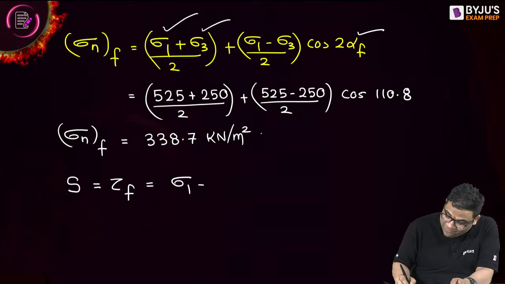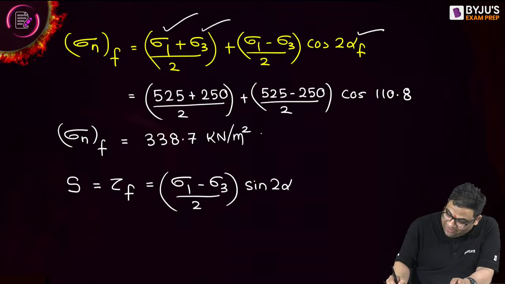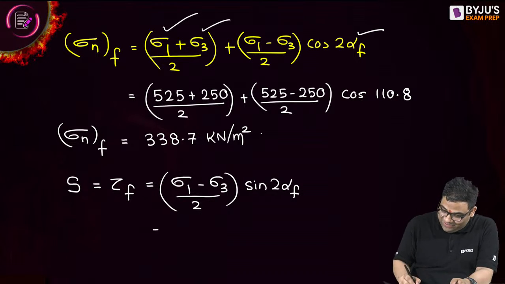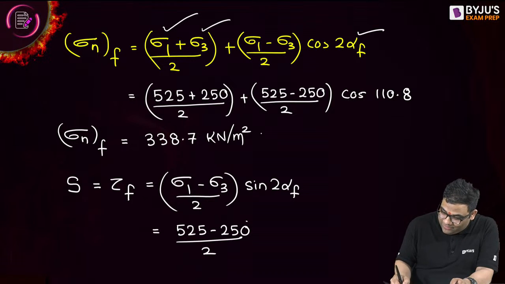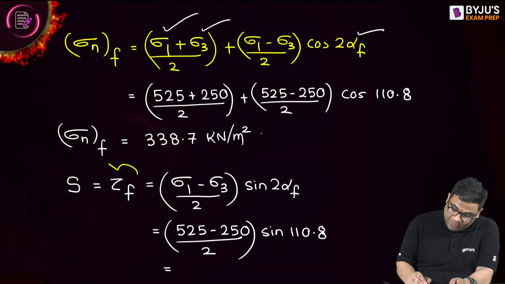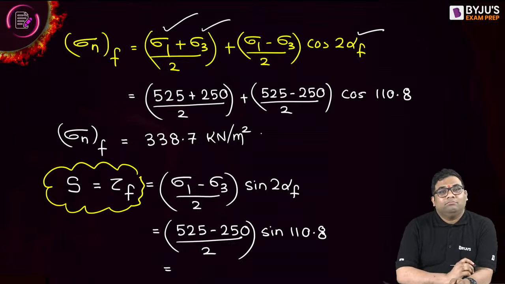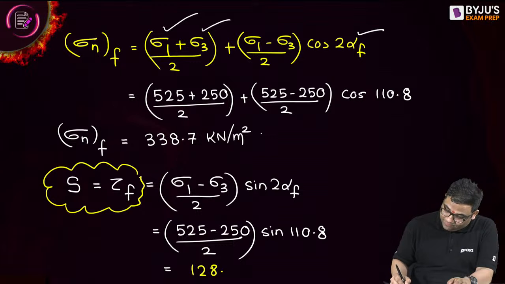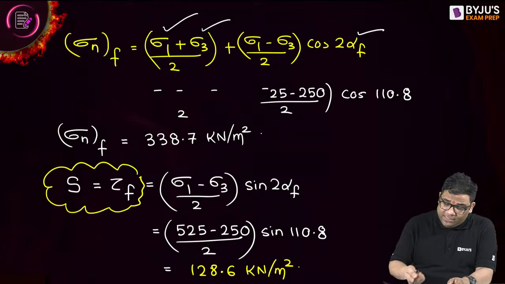We have known this equation, (sigma 1 minus sigma 3) by 2 into sine 2 alpha f. Yes or no? So this will be equal to (525 minus 250) divided by 2 into sine 110.8. How much am I getting? Tell me. So whenever they ask the shear strength, you can equate it to the shear stress at failure. Directly we got 128.6, I can say.